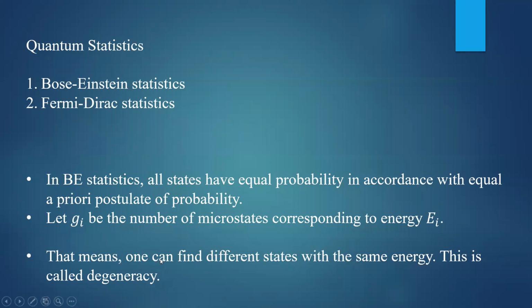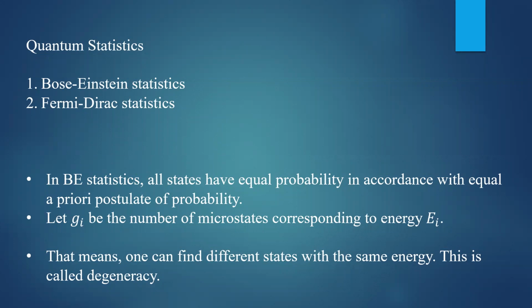One can find different states with the same energy. This is called degeneracy. Degeneracy is the situation where you can find a number of states with the same energy. The energy of the states will be the same, but the states are different. Such a case is called degeneracy, and this degeneracy is observed in quantum systems.